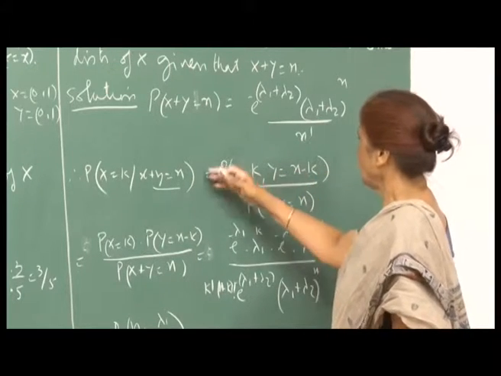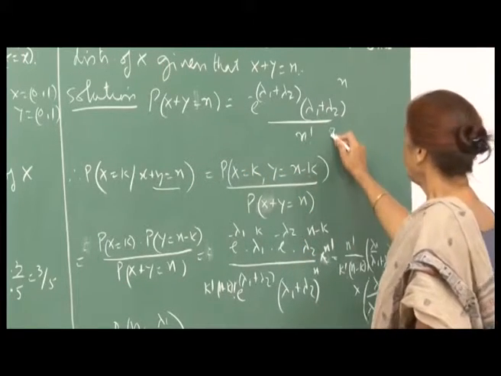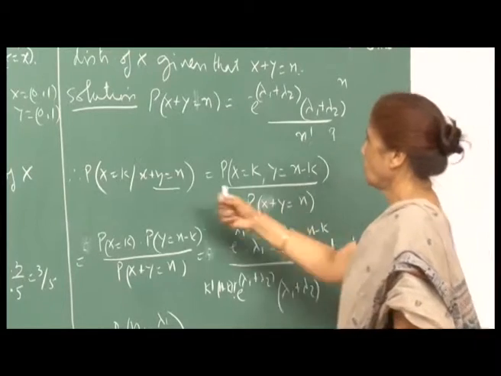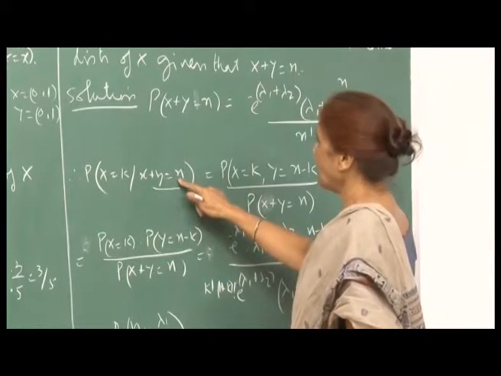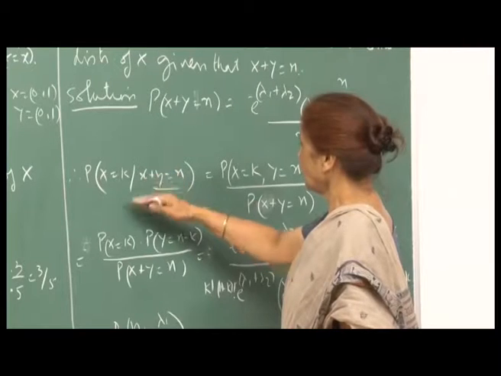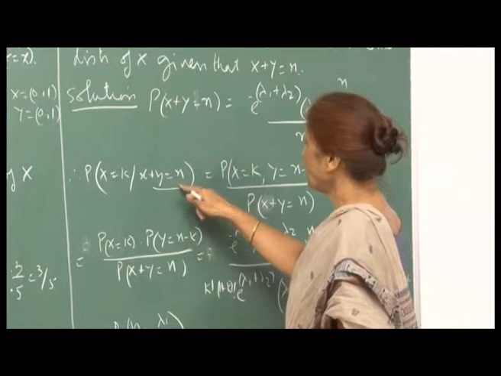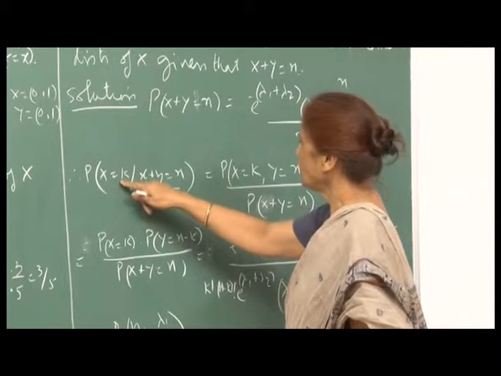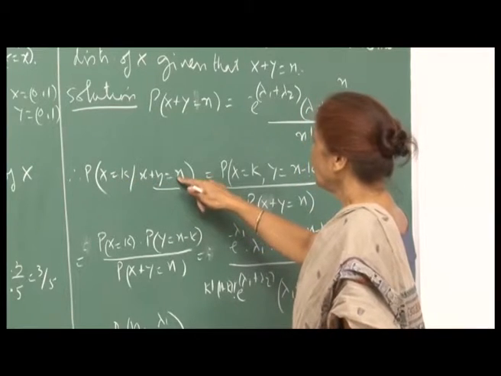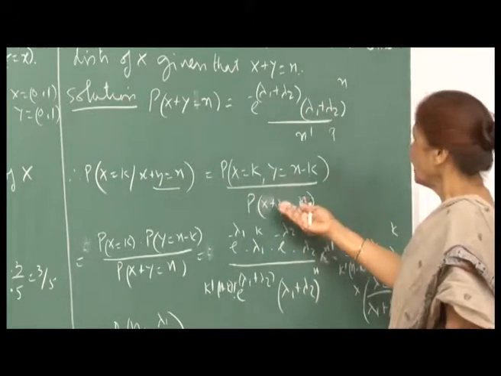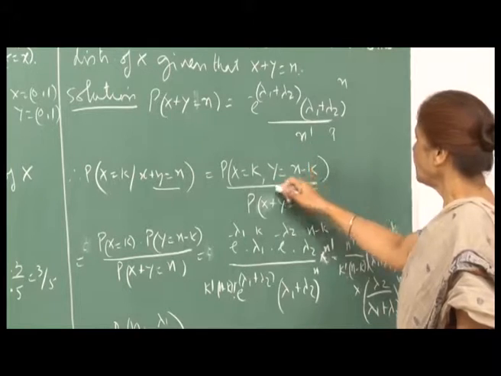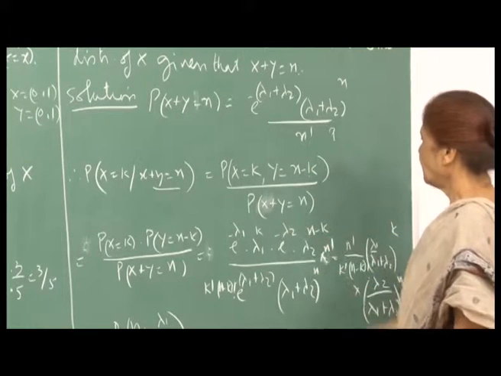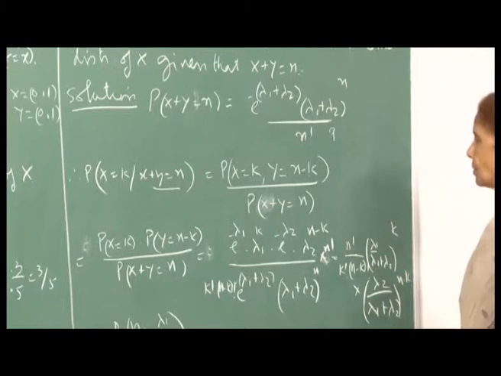So, here you will be writing probability x equal to k and x plus y equal to n, divided by probability x plus y equal to n. The intersection of x equal to k and x plus y equal to n is equivalent to the event that x is k and y is n minus k, divided by probability x plus y equal to n.